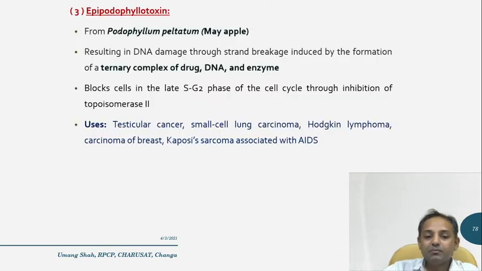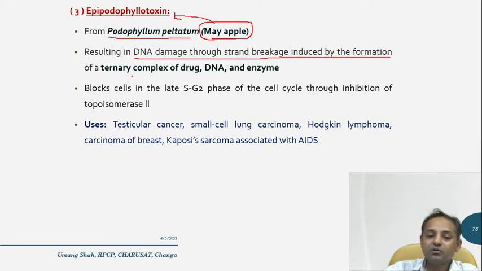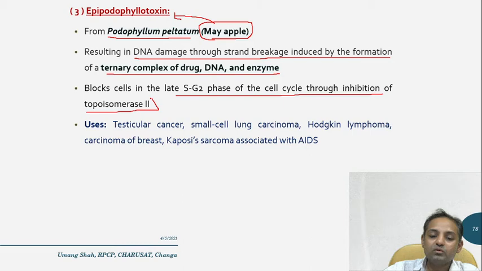Next is epipodophyllotoxin, which is obtained from Podophyllum peltatum, which is called May apple. May apple is a synonym for epipodophyllotoxins. It results in DNA damage through DNA strand breakage, induced by the formation of a ternary complex of the drug, DNA, and enzyme. It blocks the cell in the late S and G2 phase of the cell cycle through inhibition of the topoisomerase 2 enzyme.